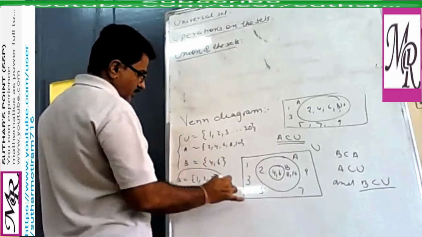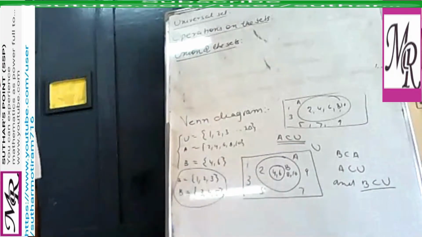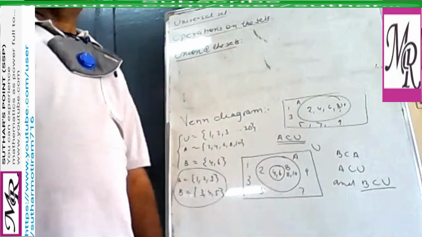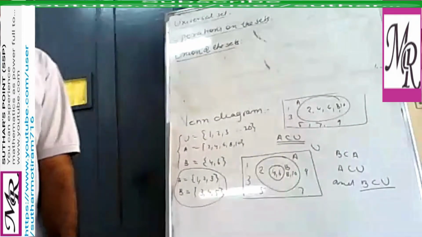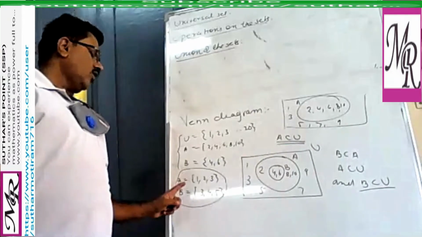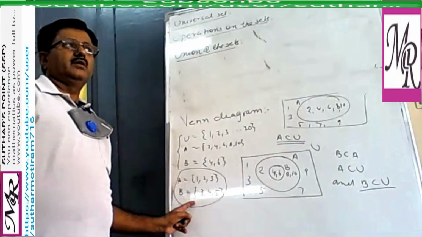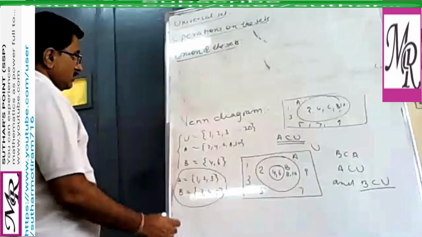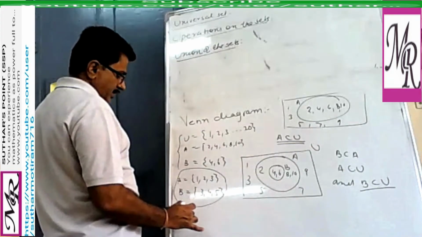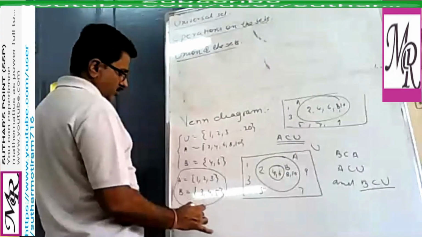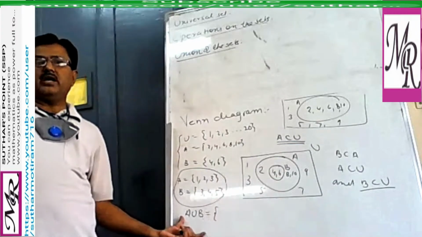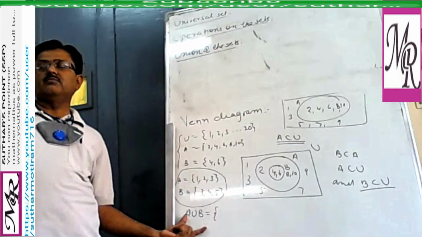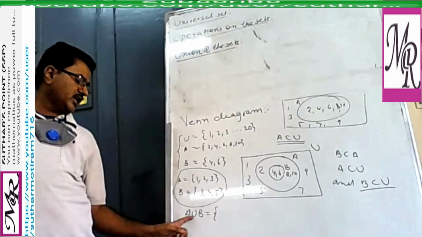Now we find the union of sets A and B. So this is the collection of all elements which are either in A or B. Union is represented by U. So symbolically we represent A union B. Here U stands for union.